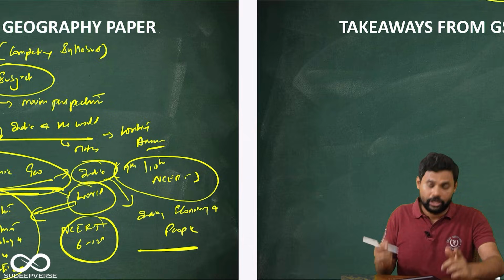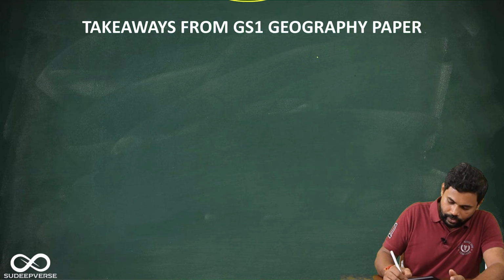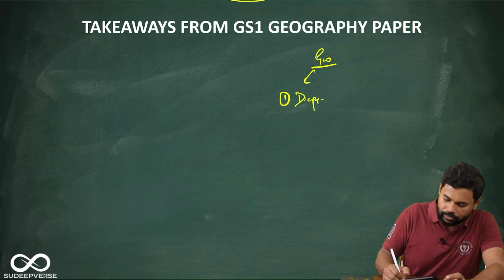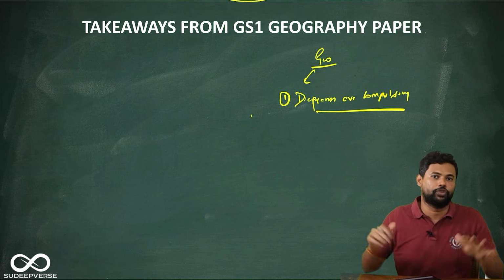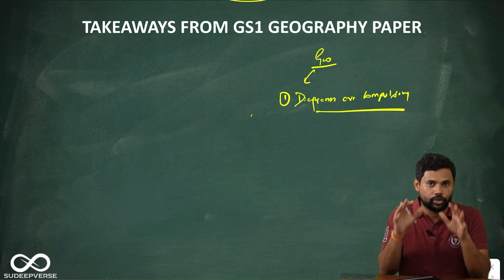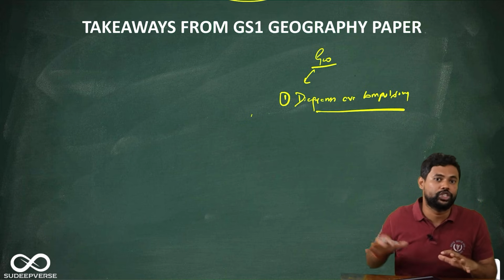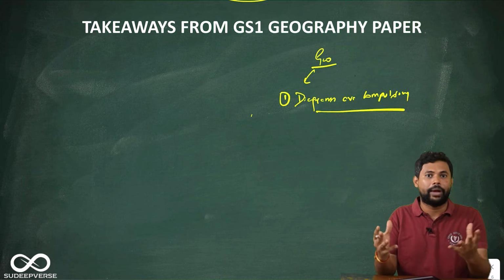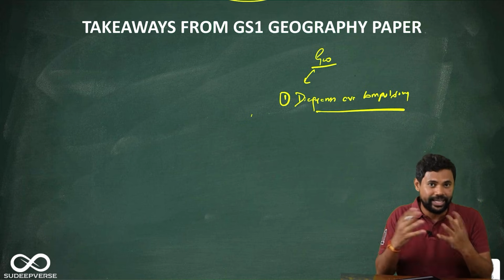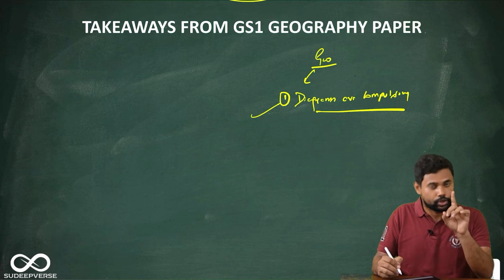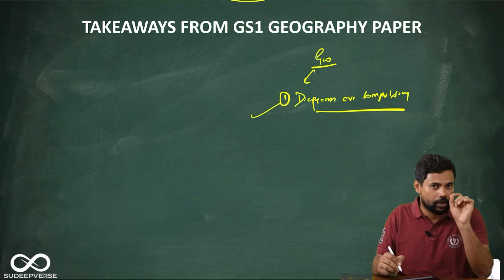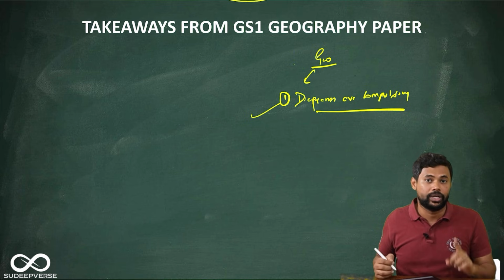Now, the next is, in this entire geography, in your answers, one, diagrams are a must. Diagrams are compulsory, as geography is defined as spatial distribution of phenomena. Spatial distribution of phenomena means you can take anything and show spatially how it is distributed. So you can either draw the world map and show how it is distributed, or you can take the India map and show how it is distributed. So diagrams are compulsory in geography. Every question should have at least one diagram. That is always good, and it will always create an aesthetical value in this particular paper of geography.